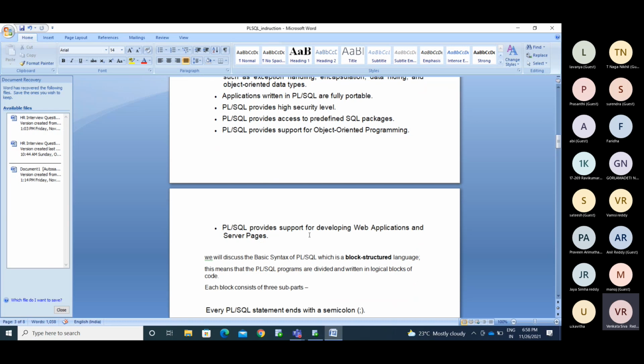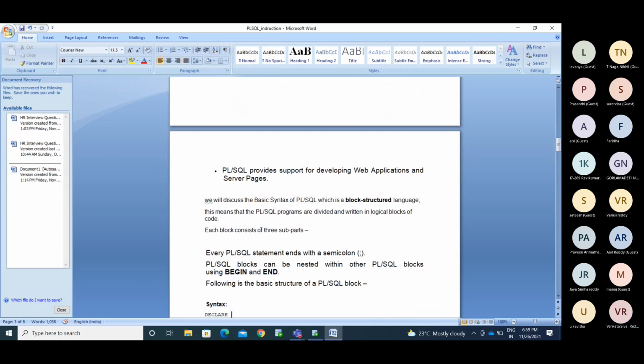Okay, so it supports developing web applications and server pages. PL/SQL will develop web applications also. So we'll see how you run PL/SQL. How will you write that PL/SQL code? What is the basic syntax for that?